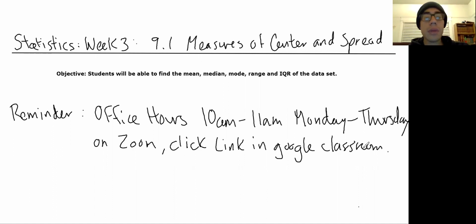We are going to be going over week three statistics 9.1 measures of center and spread. The objective of this week is for you to be able to find the mean, the median, mode, range, and IQR or the interquartile range of the set. A few announcements before we begin.